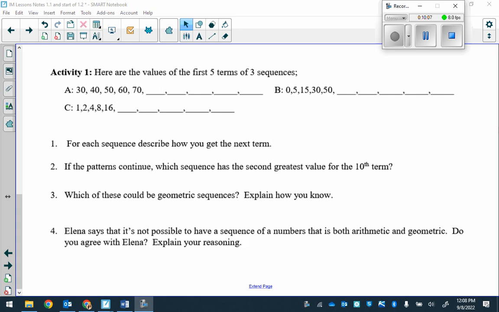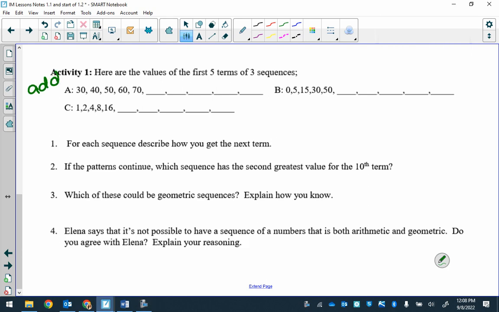So in A, what is happening? Add 10. Excellent. Add 10. 80, 90, 100, 110, 120. So if we're adding, what type of sequence is this? Arithmetic. Good. How about B? What's happening here?